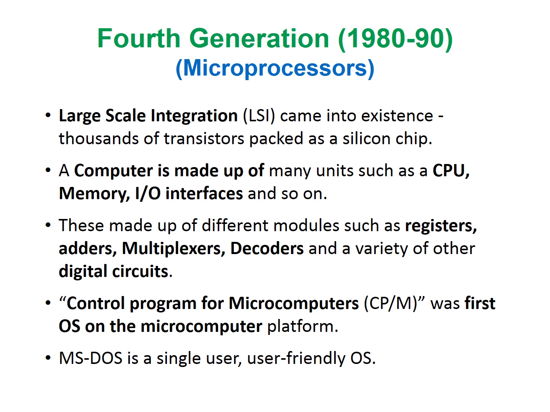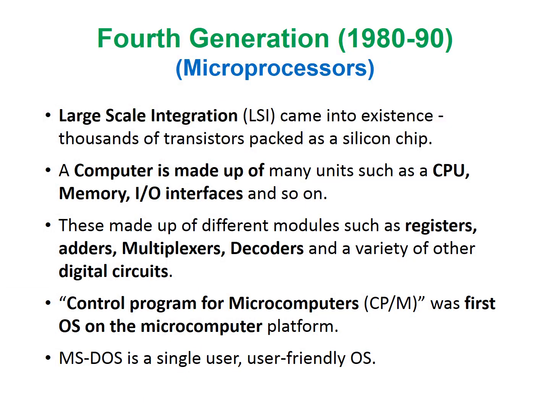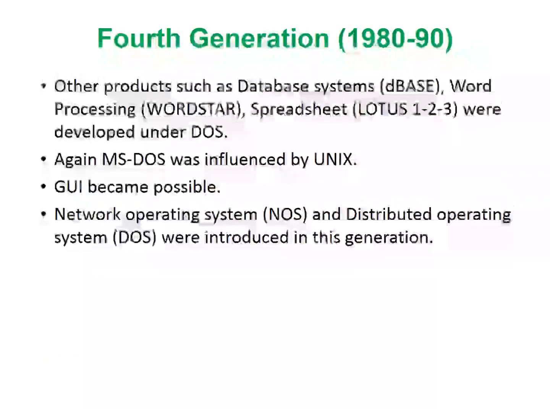Control Program for Microcomputers was the first OS on the microcomputer platform, developed in the year 1974. It became popular due to its user-friendliness. After this, IBM introduced a single-user disk operating system, PC-DOS, and Microsoft introduced MS-DOS. These were user-friendly operating systems. In this generation, other products such as database systems, word processing, spreadsheets, and many others were developed under DOS.